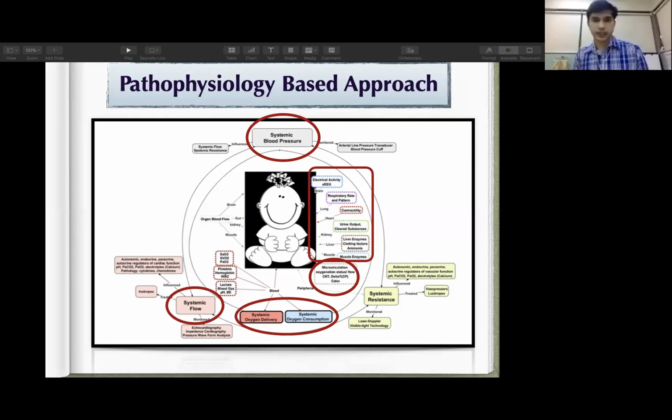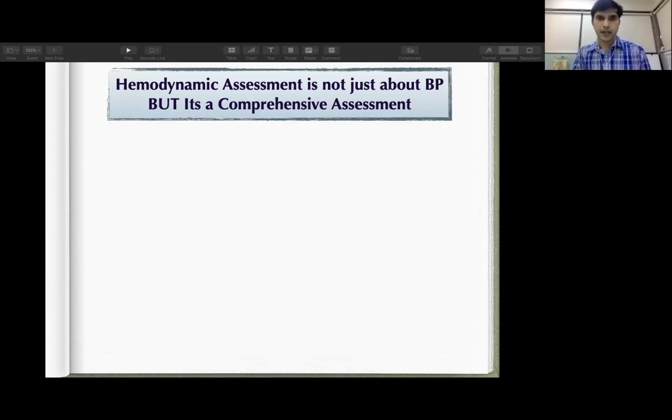Tissue circulation can be measured by CRT and temperature difference, which give an idea about your tissue perfusion. So in a nutshell, there is not a single indicator that we can say should not be used as a marker of hemodynamic compromise. Rather, you should combine the multiple indicators as a whole to decide our management protocol for the hemodynamic compromise baby. So hemodynamic assessment is not just about blood pressure, but it's a comprehensive assessment.